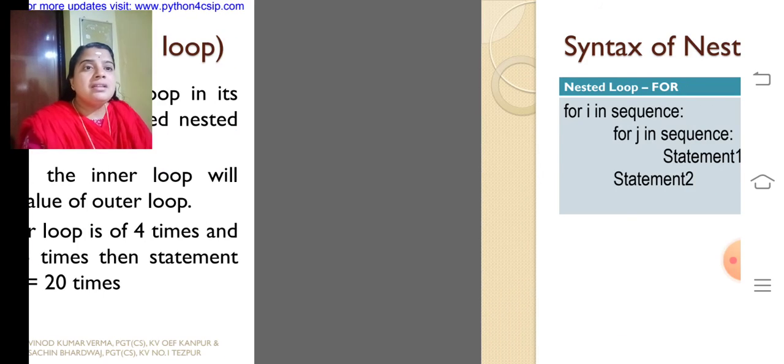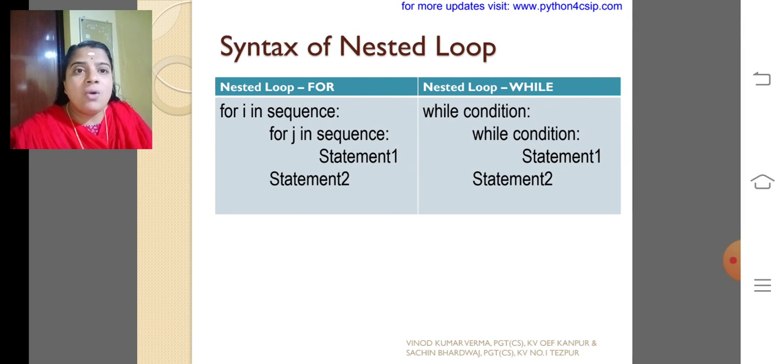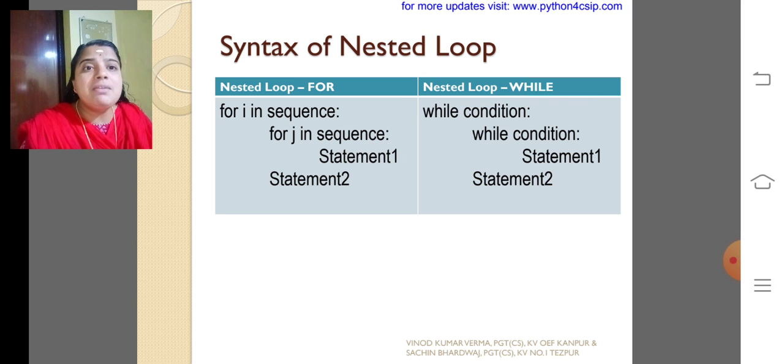My dear children, this is one of the examples for i in sequence, and this is the syntax. Sequence is nothing but a list or a range. Statement 1 will be executed 20 times, statement 2 will be executed 5 times.